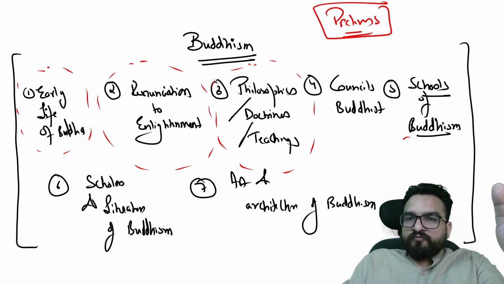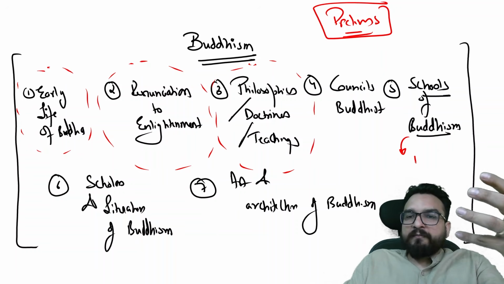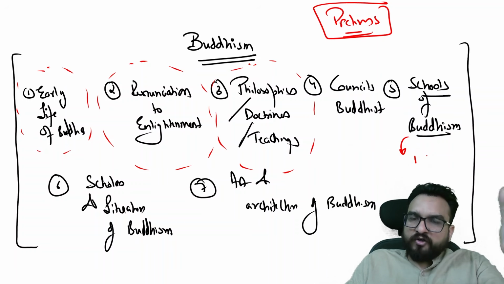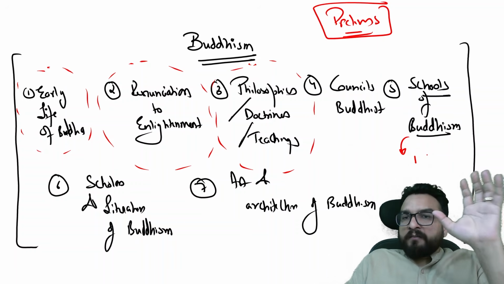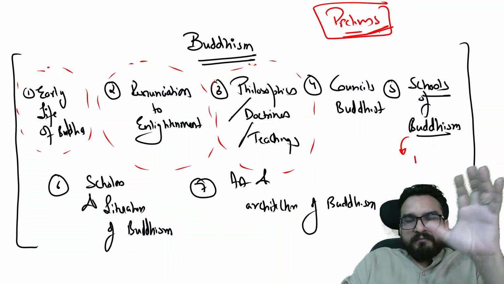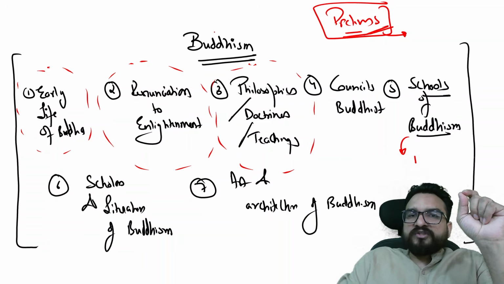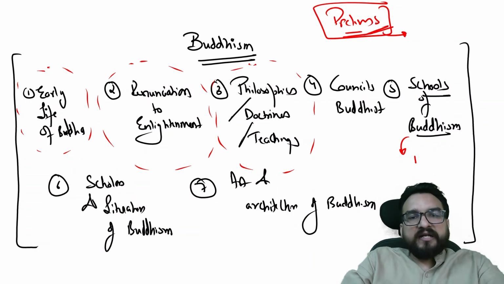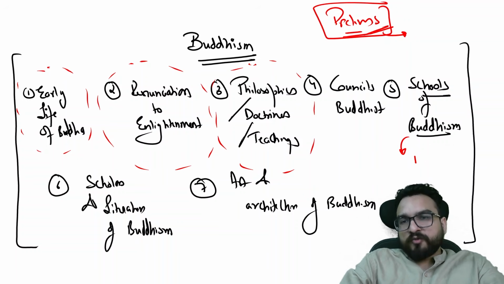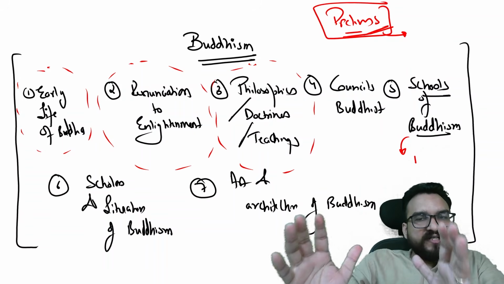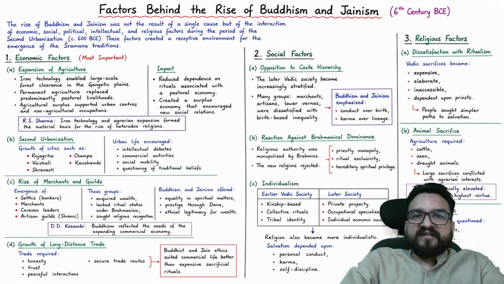For example, in schools of Buddhism, I will not explain in detail right now about Mahayana Buddhism, which I will do later in the Kanishka time period. But in the prelims bootcamp class, which I will give near prelims, in December or January, that class you have to see, and that will be completely holistic, guys. So layer by layer, we will be building our knowledge. For us, primary is Buddhism. And in optional, I have shown you the question: they are not asking repetitively from this setup, but they are asking about factors that led to the rise of Buddhism and Jainism.